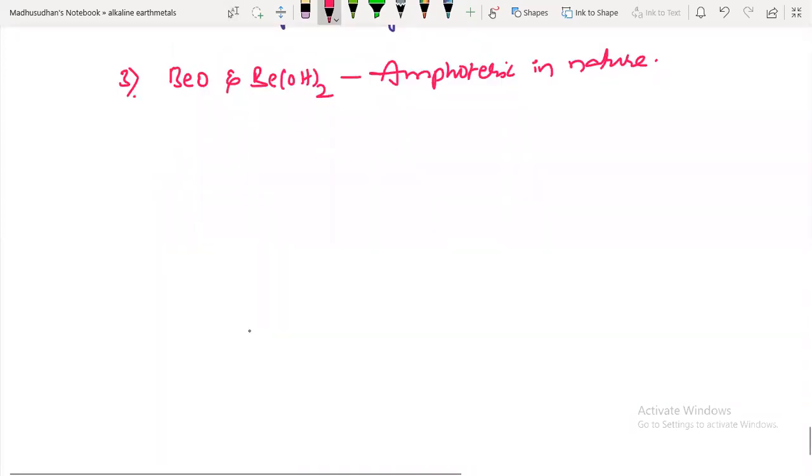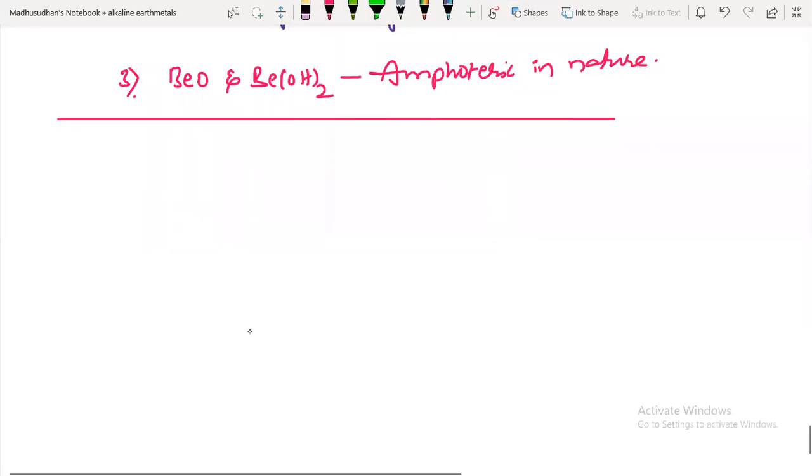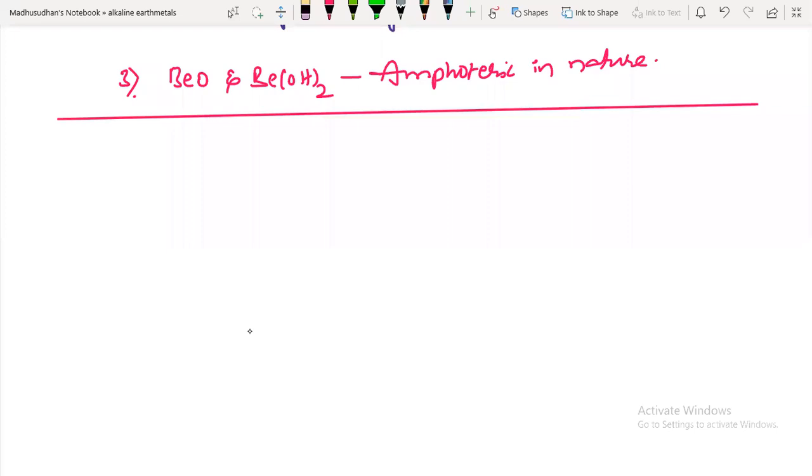Next, another concept. Diagonal relationship with aluminum, right? So what happens if it is in diagonal relationship with aluminum? What special features is it going to add to it? That we'll discuss now.